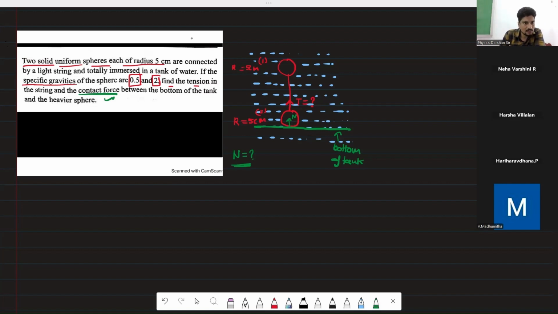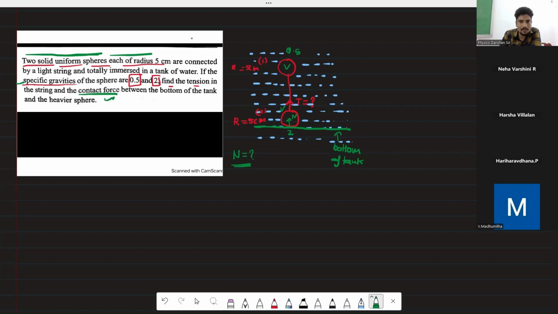So one thing is given in this question, two uniform spheres each of radius. So volume is the same. Its density is 2, its density is 0.5. These are relative densities.